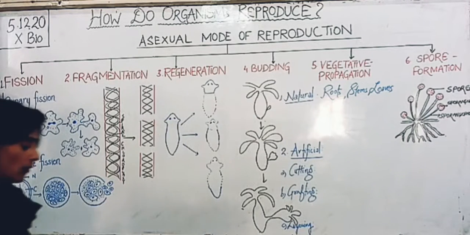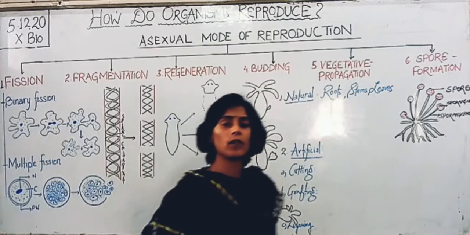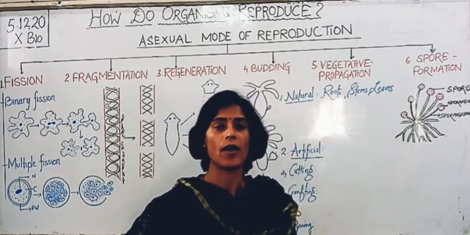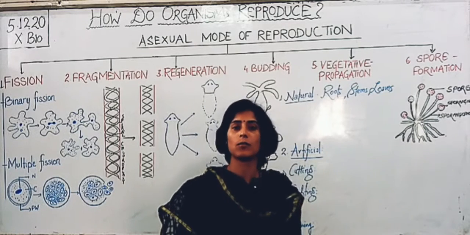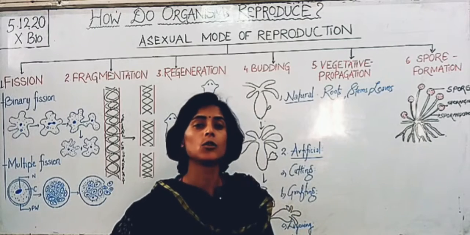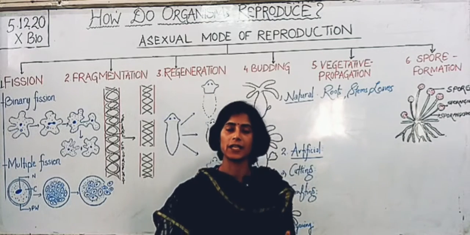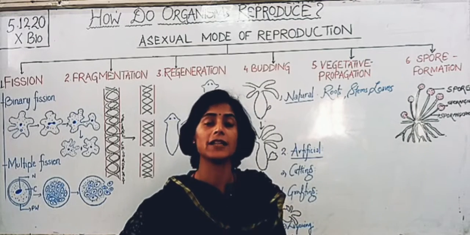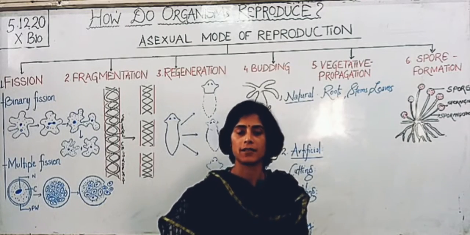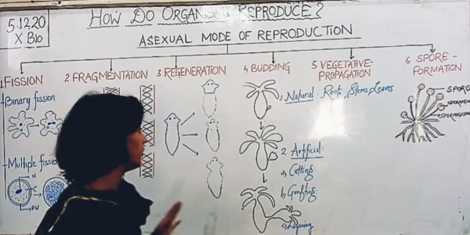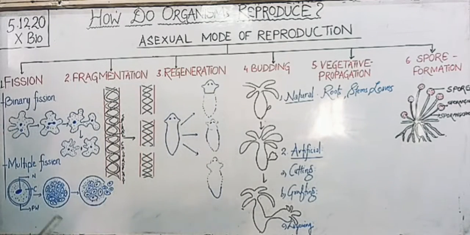Alright. While talking about the asexual mode of reproduction, we have discussed that it involves a single parent. The cell division in asexual mode basically takes place mitotically or amitotically. Here the total number of chromosomes is maintained. They are genetically identical to their parents. And there is no gamete formation. Now this asexual reproduction is further divided into different types. So let us see each type one by one.